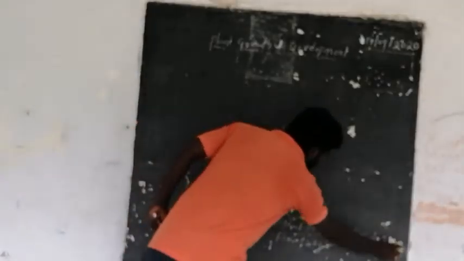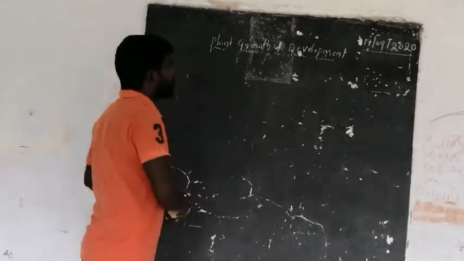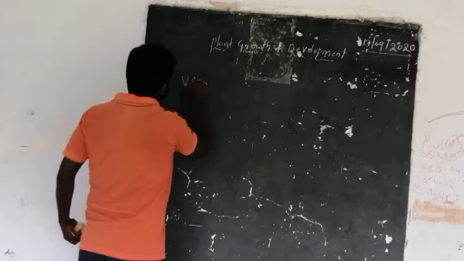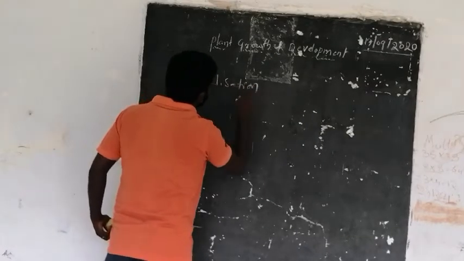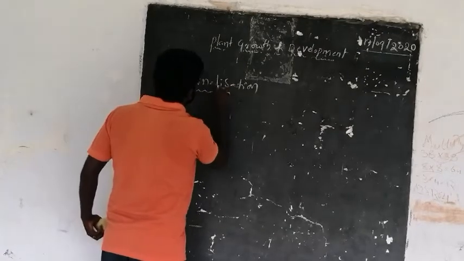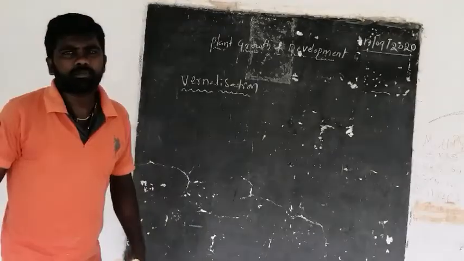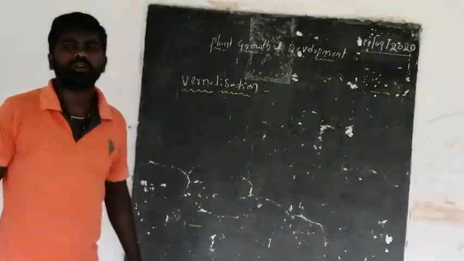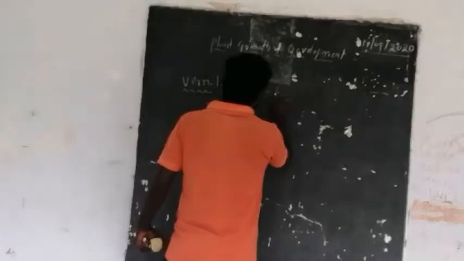And one more thing that you should remember is called vernalization. What is this vernalization? Some plants give flowers when they are exposed to low temperatures. It is called vernalization.